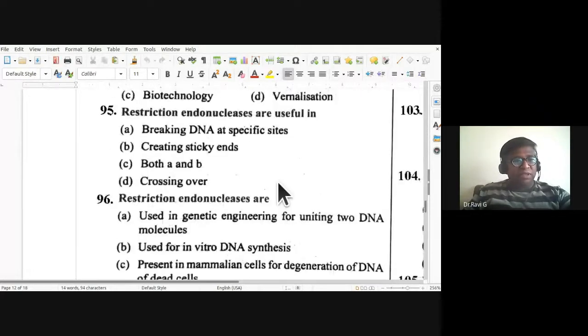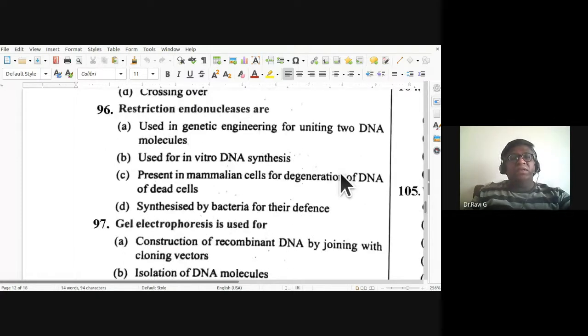So 95th, restriction endonucleases are useful in breaking DNA at specific sites, creating sticky ends, both A and B, or D, is it crossing over? So restriction endonucleases are useful in, so both A and B, that is, they are not only helpful in breaking DNA at specific sites, cutting them at palindromic sequences, but they also are creating sticky ends. Okay, so both A and B is the right answer.